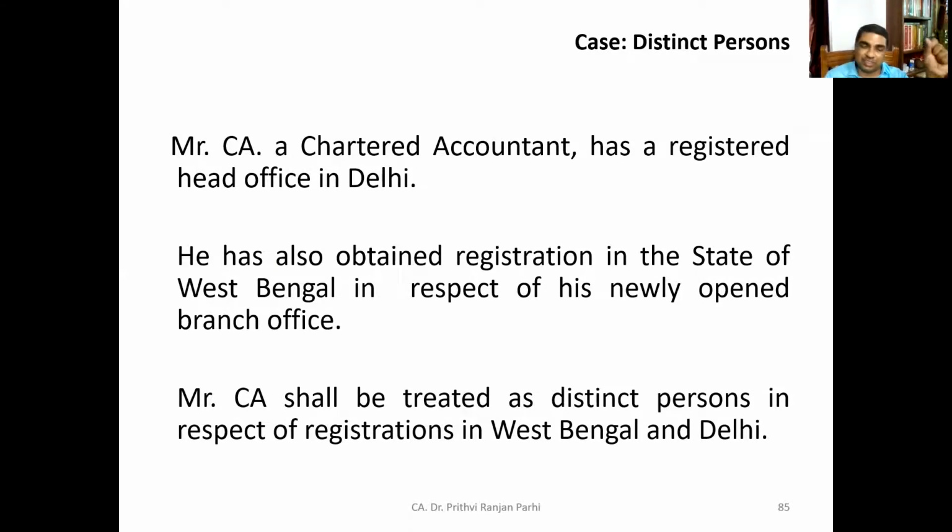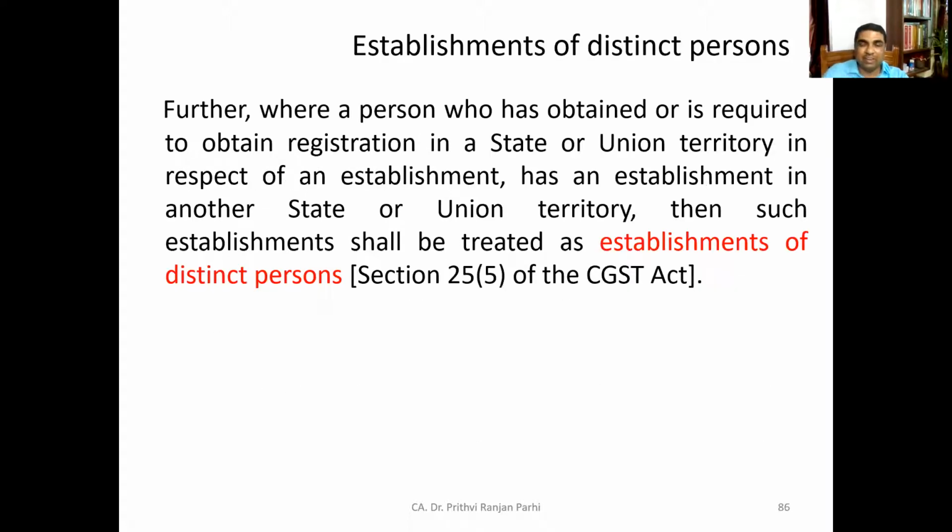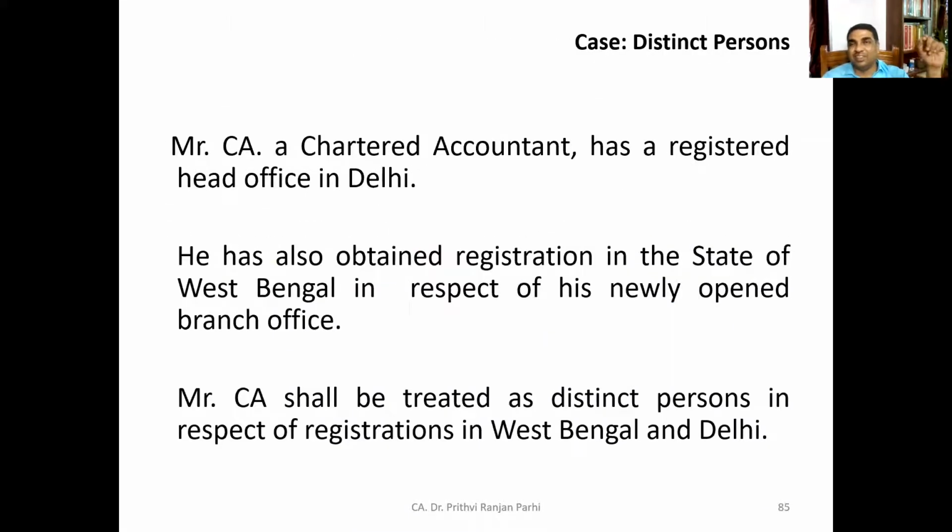Two different registrations are also possible within a state; that is an option. Is it clear to you? And why are you learning all these things? Because when supply is made between distinct persons, even if it is without consideration, but in the course or furtherance of business, it will be regarded as supply.